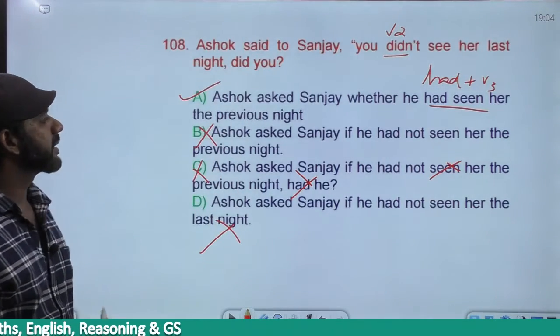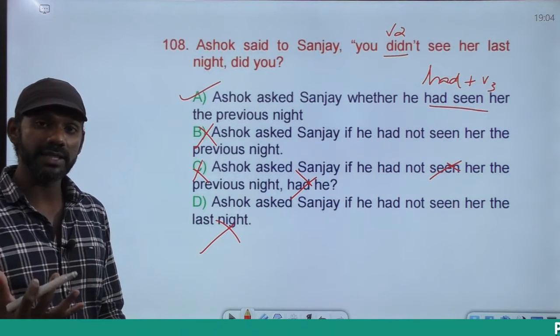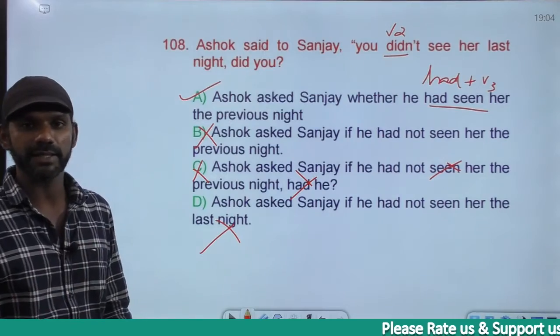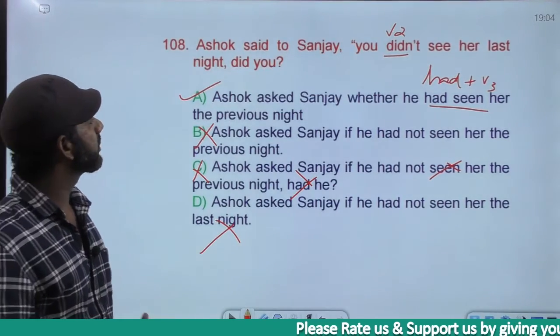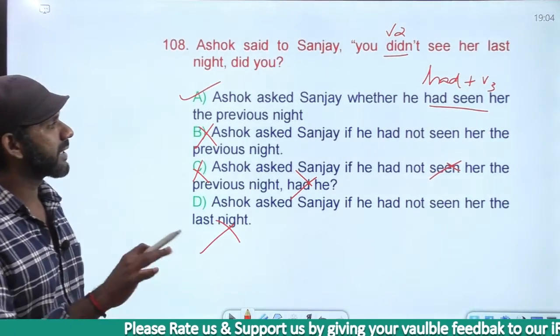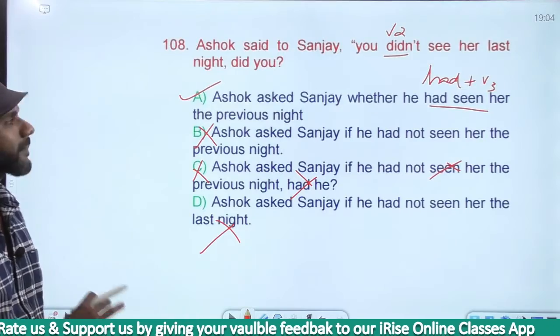Whether he had seen her the previous night. Right? "Ashok wants to know whether Sanjay had not seen her" is wrong. Whether Sanjay had seen her the previous night. "You didn't see her the previous night, did you?" It means "did you see her the previous night?" So whether he had seen her the previous night, that is the meaning. The answer must be option A.